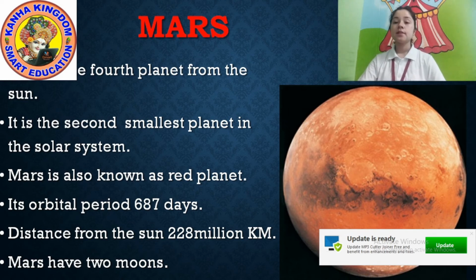Orbit period is 687 days. Distance from the sun is 228 million kilometers. Mars has 2 moons. Understood? So this is all about Mars.